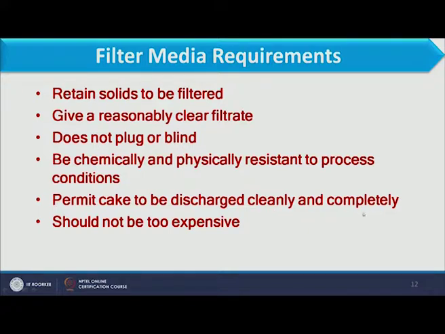Whatever slurry we are using, the filter media material should not react with it. It should permit cake to be discharged cleanly and completely. That is a very important factor, and it should not be too expensive. That is where the economy is involved. So based on all these points we should select the filter media.